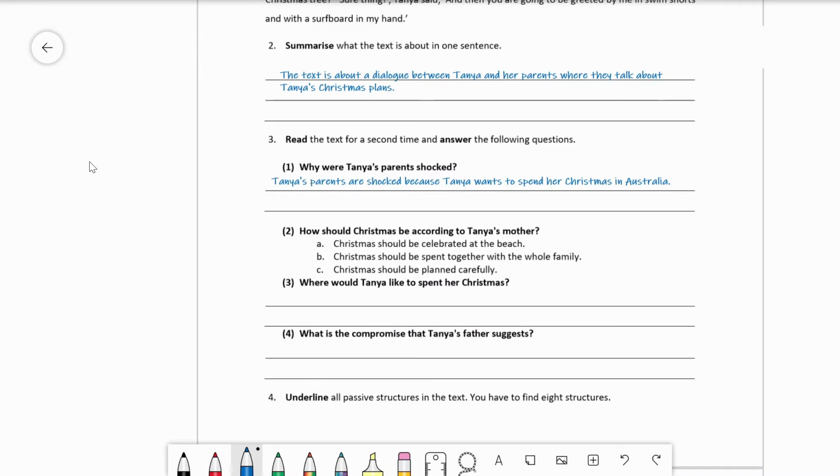And then, how should Christmas be according to Tanya's mother? Well, Tanya's mother wants Christmas to be spent together with the whole family. And as well, it's very important for her that Christmas is planned really carefully. So answer C, Christmas should be planned very carefully, is also correct.